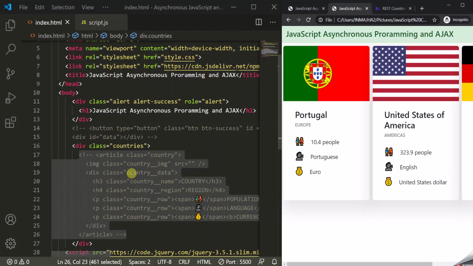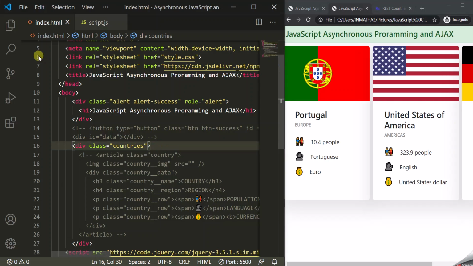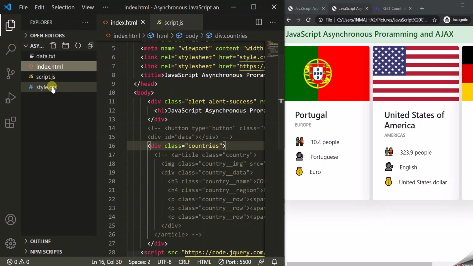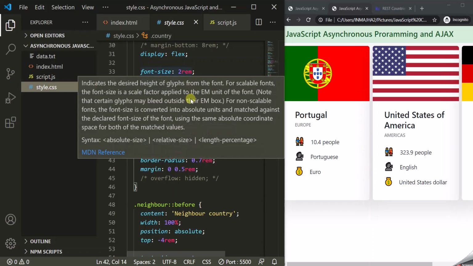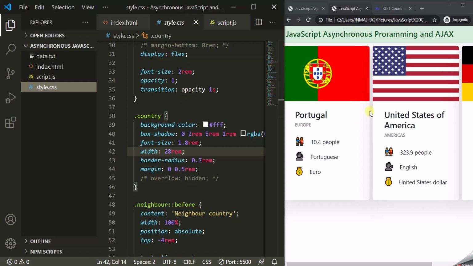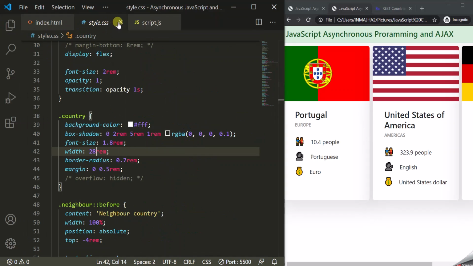We are going to load this card dynamically from our JavaScript code, and you will see how to do that. I also have this style.css file, and I have written CSS code to style this card to look like this. So here we have this CSS code for styling this card.